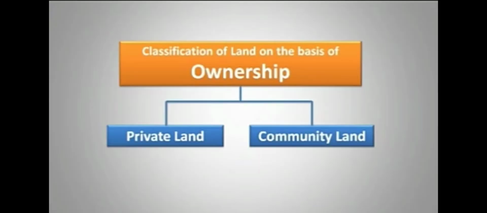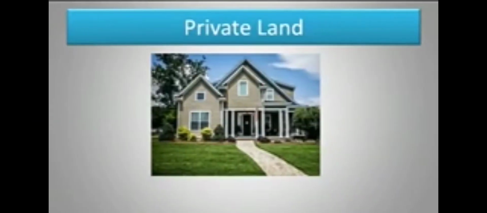And classification of land. Based on the ownership, the land is classified into two: private land and community land. What does private land mean? If a land belongs to a particular individual, only one person, you may build a house, you may do farming, but it belongs only to a particular individual. It is called a private land.